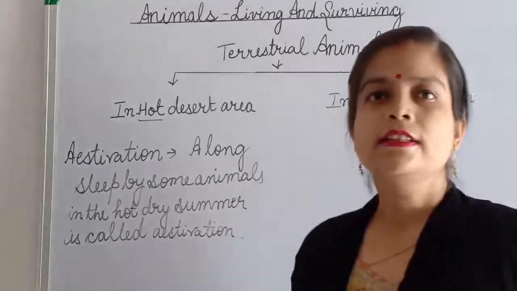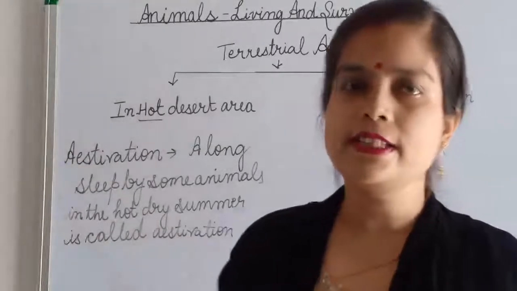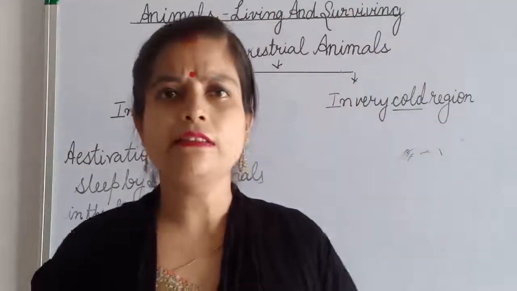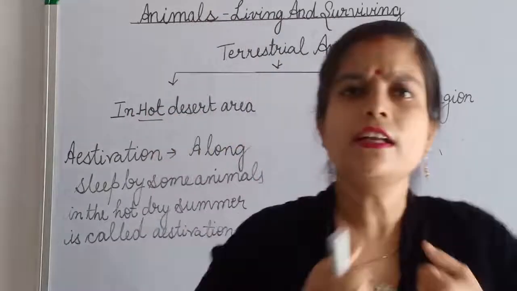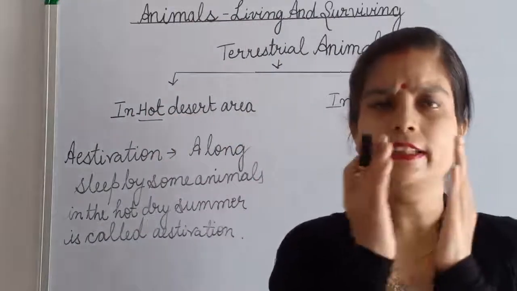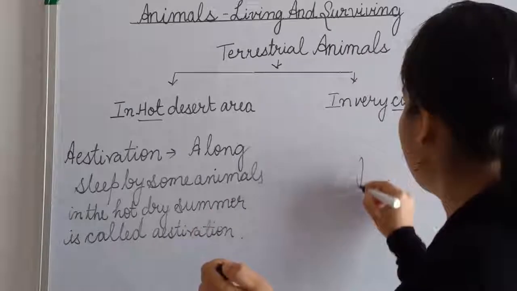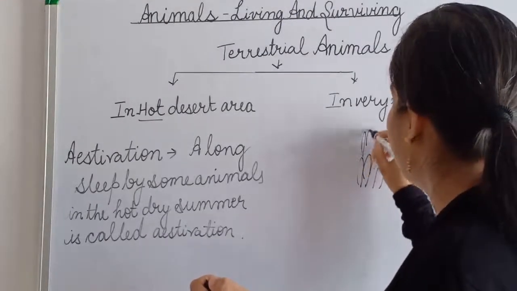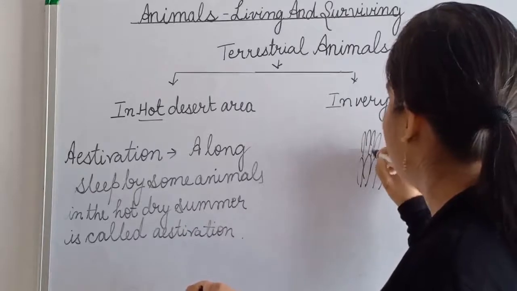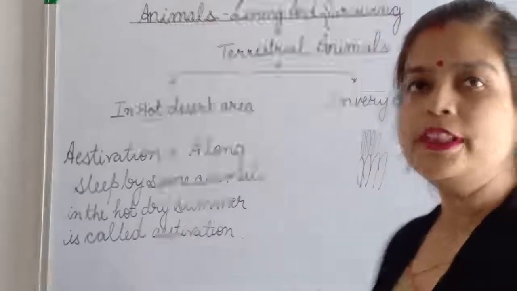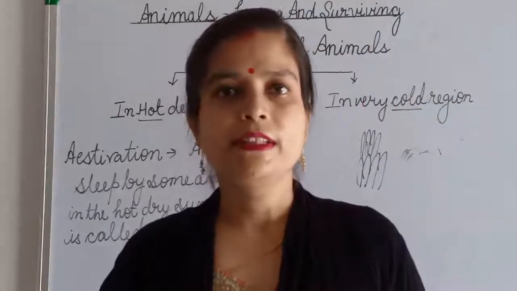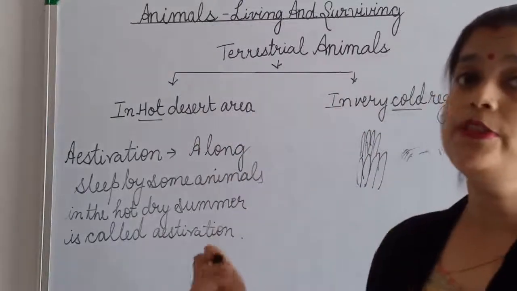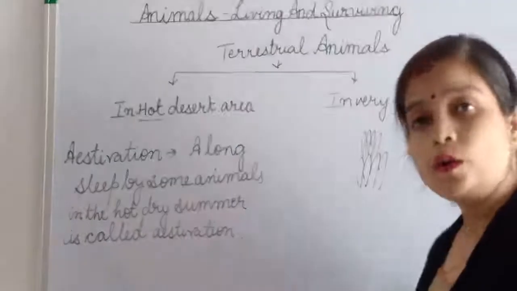Third, these animals sometimes walk in a huddle. Like penguins huddle together. You can see penguins all the time walk like this together. So they huddle up to keep themselves warm. These are all adaptation features of the animals who live in a cold region.